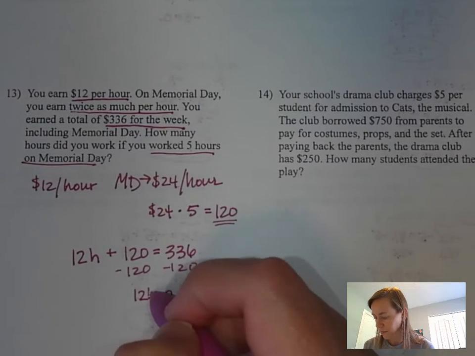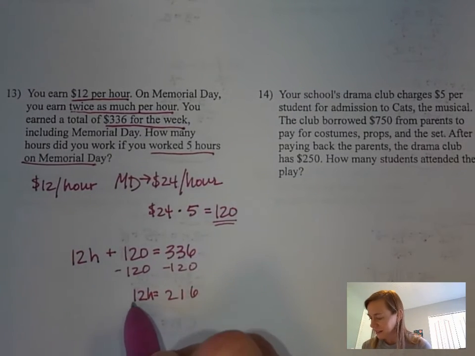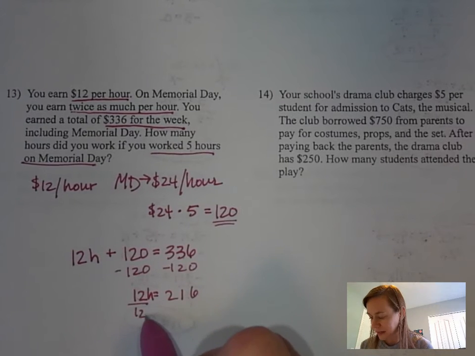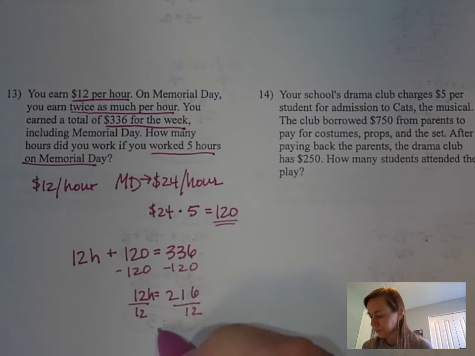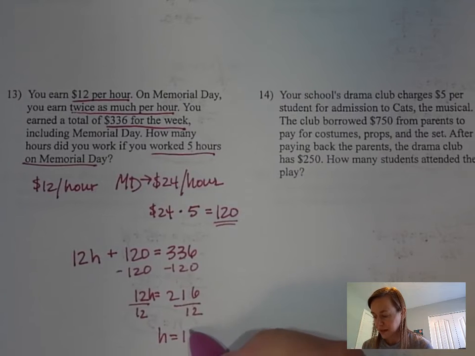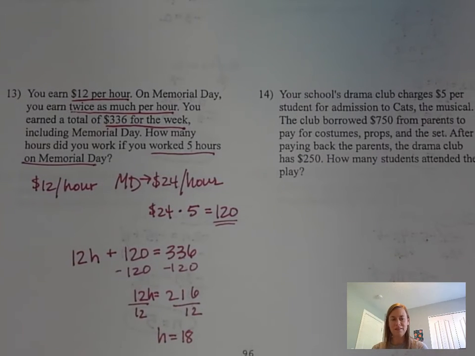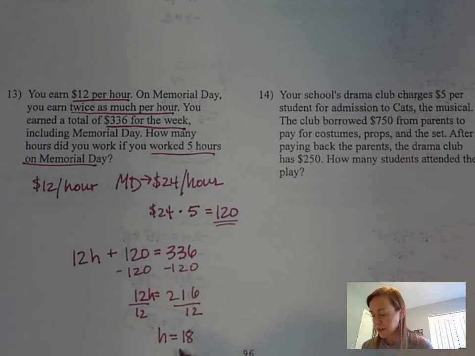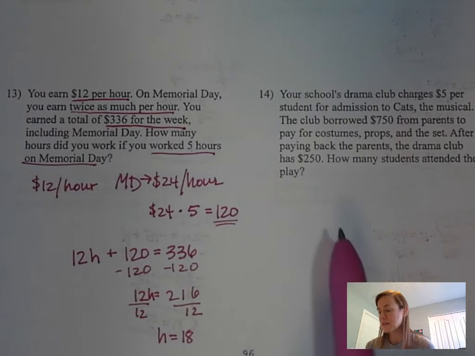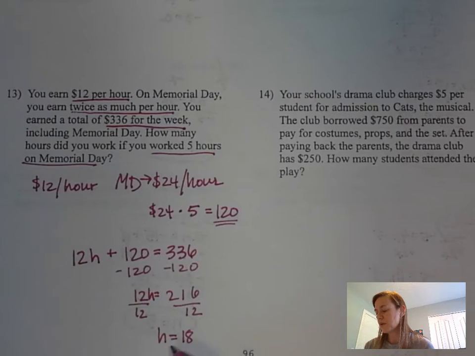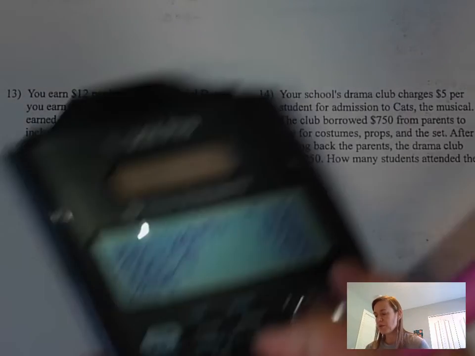216. I forgot my h here. Just kidding. Let's divide now by 12 on both sides so we get the h by itself. And h is going to equal 18. All right, so 18 hours there. Now it's a good idea to plug it back in, or at least think through it and make sure it makes sense. So if you earn $12 per 18 hours, let's see what 12 times 18 is.